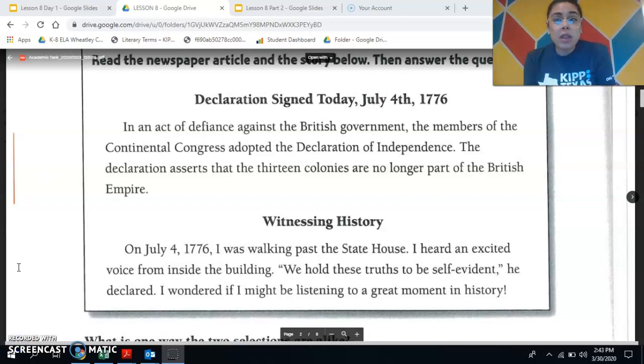Now, I want you to think, how are these the same and how are these different? How are these two passages the same and different? And you can pause this video and you can most definitely tell someone in your house, or you can talk to yourself, whatever you need to do to make sure that you think, how are they the same and how are they different? All right, and then next slide, you'll see my model on how I can compare and contrast answering a question. So think, and then move on to the next slide.